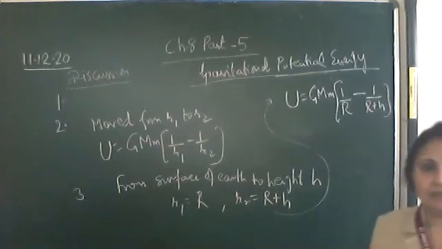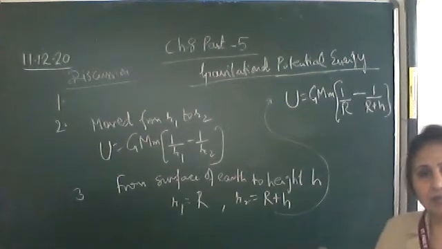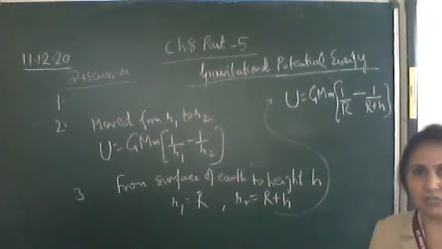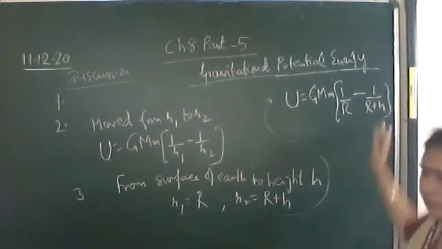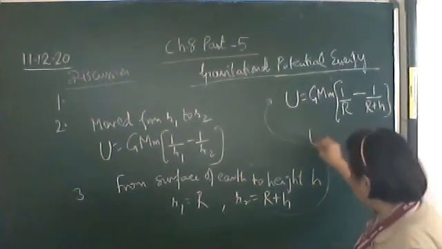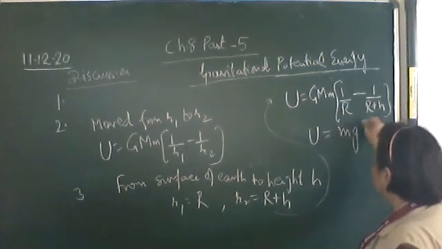Again we use the binomial expansion, neglect the larger terms, and retain only the first two terms. On simplifying it, you will get mgh.